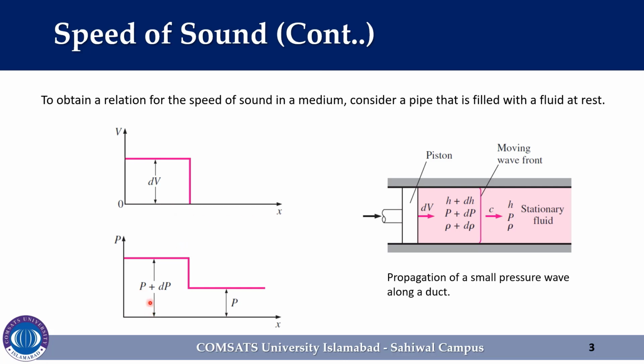In the same way, for pressure, initially the pressure was P. As the piston moves, pressure increases and becomes P plus dP. dP is the rise in pressure, while the fluid at the right side still has a pressure of P.